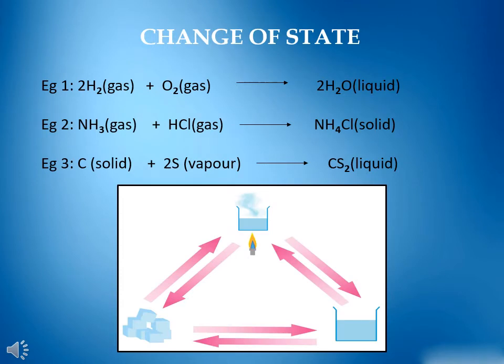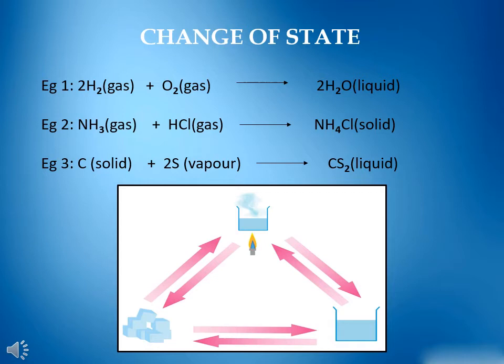Change of state. In some chemical reactions, the physical state of the reactants gets changed. The products have different physical state from that of reactants. Following example will prove the point.